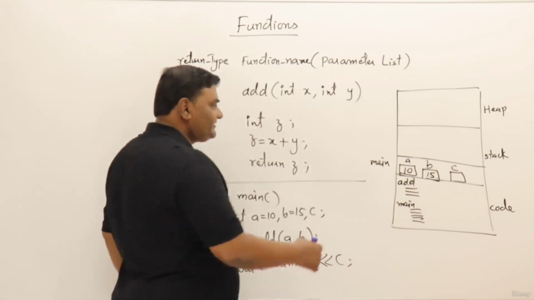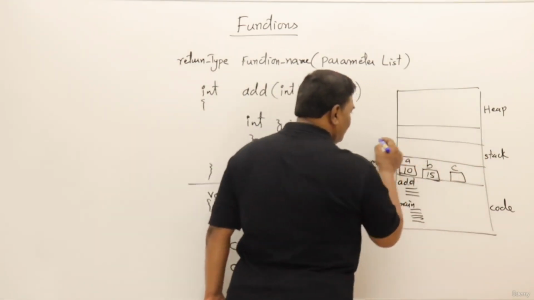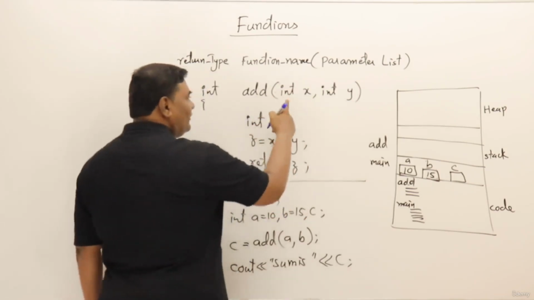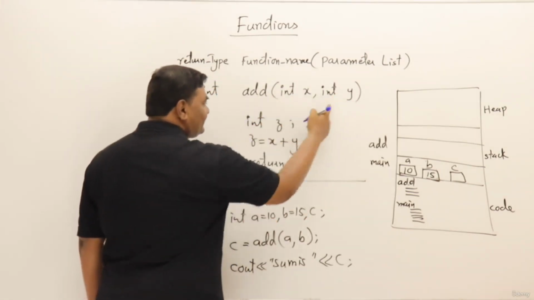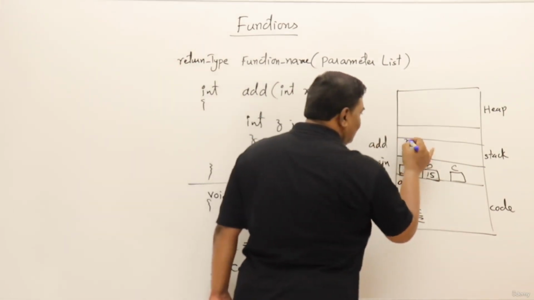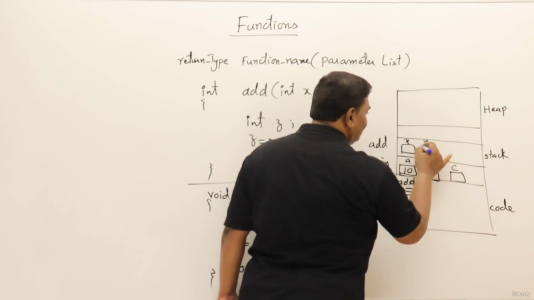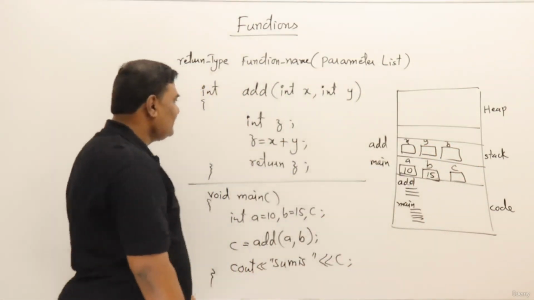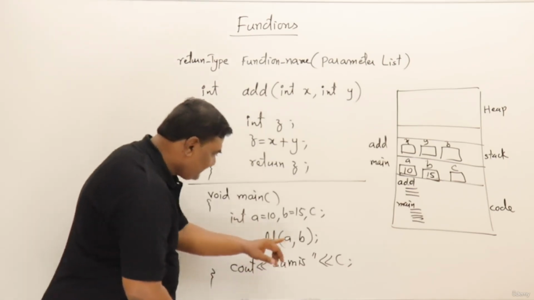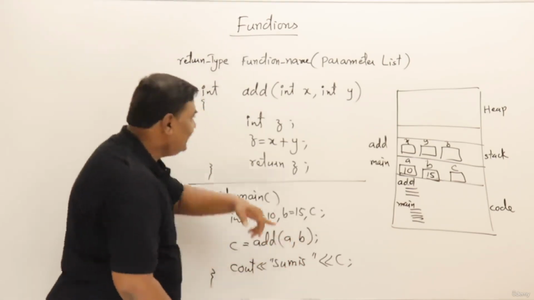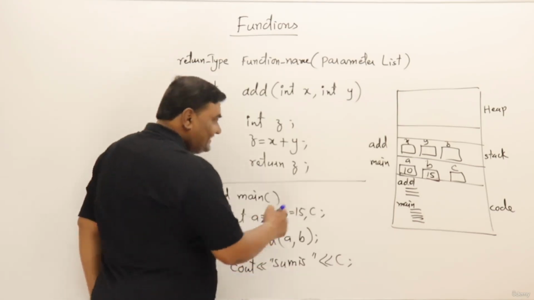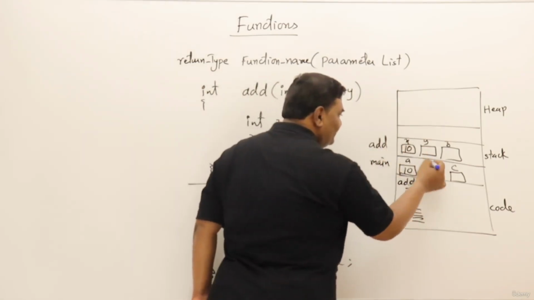The moment the function is called, an activation record for this function is also created inside the stack, containing all the variables used here, x, y and z. So three blocks are created for three variables. Now from here what is passed? a and b. So a value goes into x and b value goes into y. So this 10 goes into this one and 15 goes here.